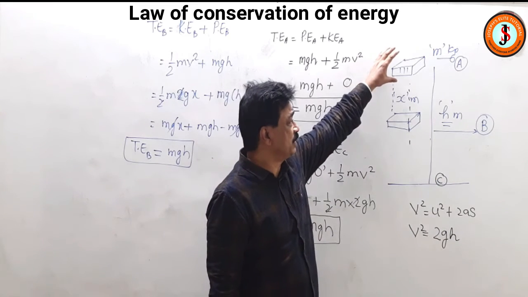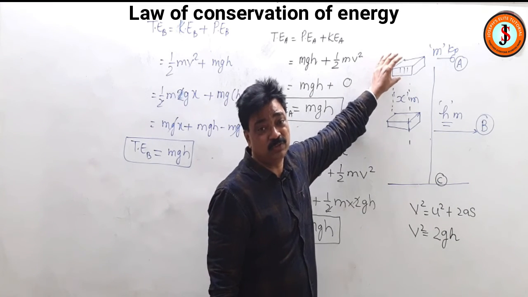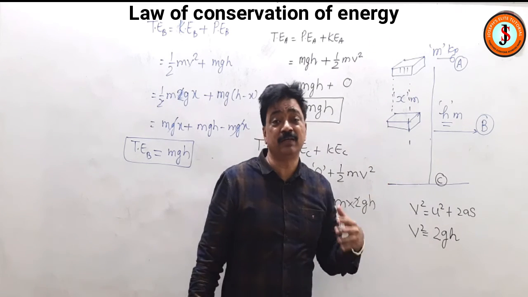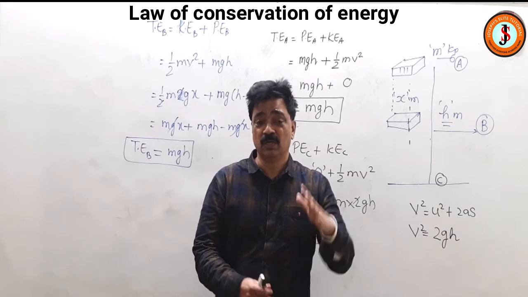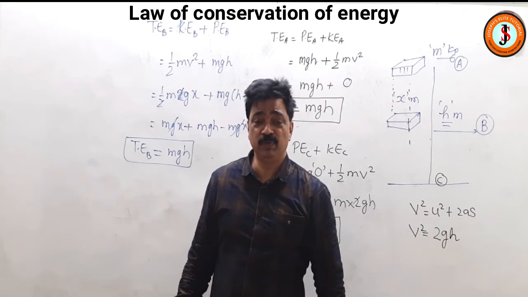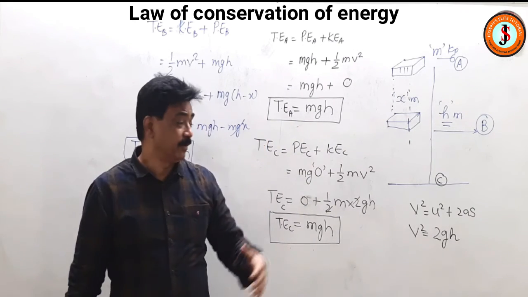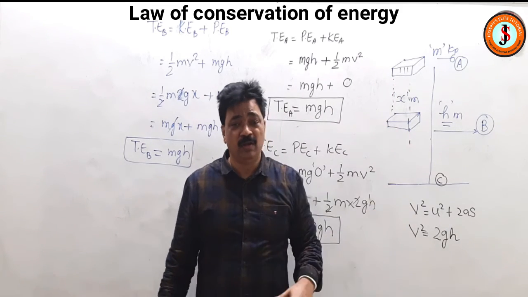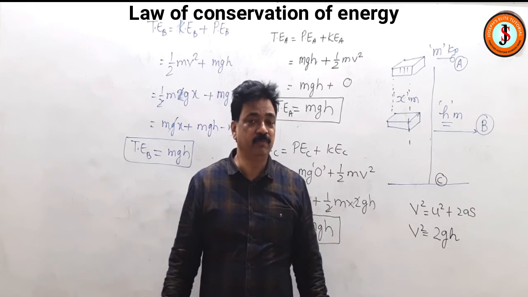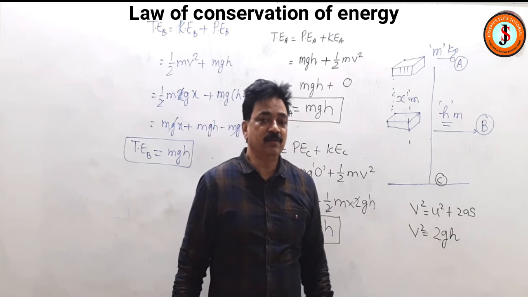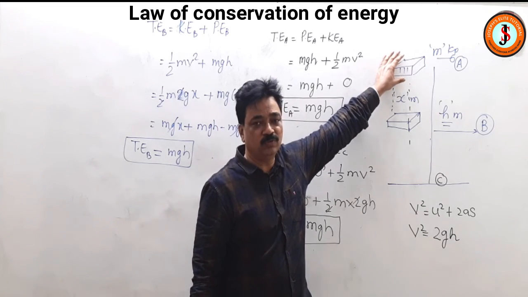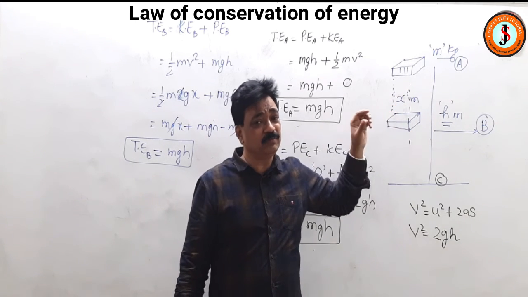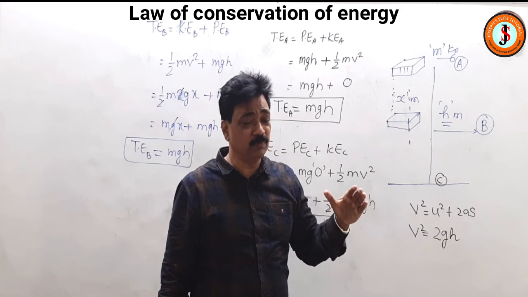That means if somebody tells you the potential energy here is 4000 joules, so what will be the potential energy here? It will be 0, but its kinetic energy will be 4000 joules because the total energy will be transformed, the P will be transformed to K, and right in the middle it will be half. Like if they say right in the middle of this fall, exact middle, what will be the potential and kinetic energy? So you know that total energy over here is 4000 joules. When it falls half the way, half the height, obviously you will divide by 2. So the potential energy will be 2000. 4000 divided by 2 is 2000.